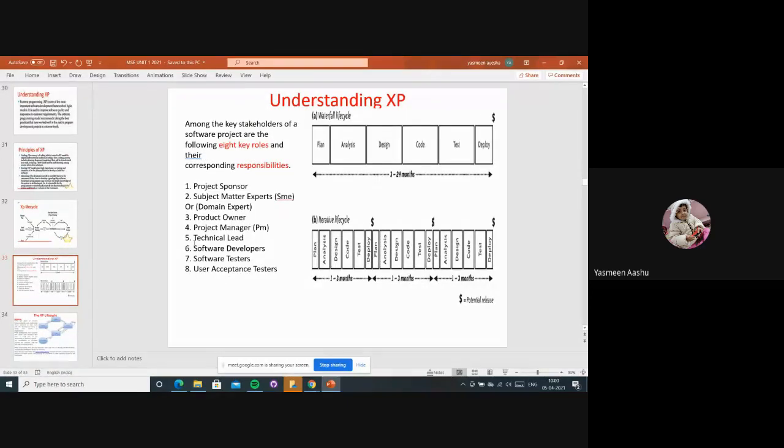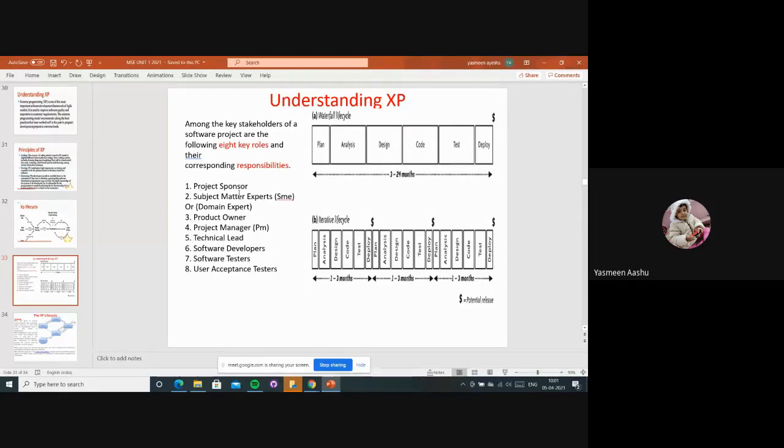Among all these things, here we have 8 key roles, ma'am. Whenever a project comes, these 8 roles are very important and they are mainly responsible for the delivery. They have to gather all the information until the delivery of the product to the customer, until the deployment stage, so they are all important, right?